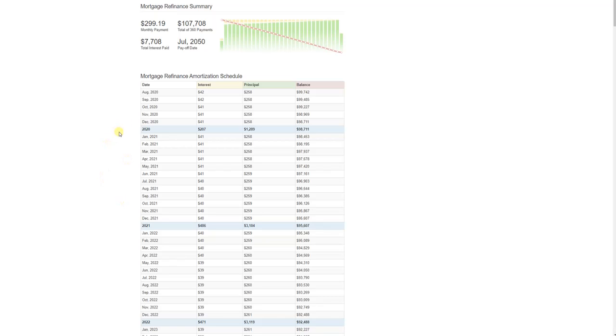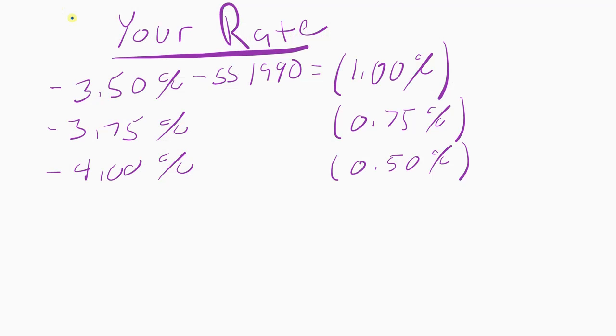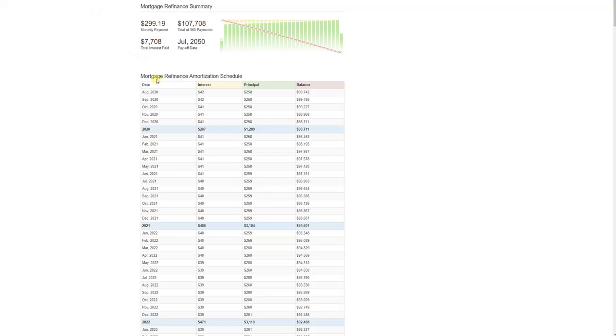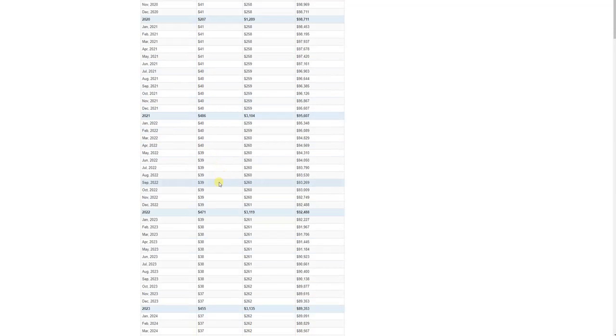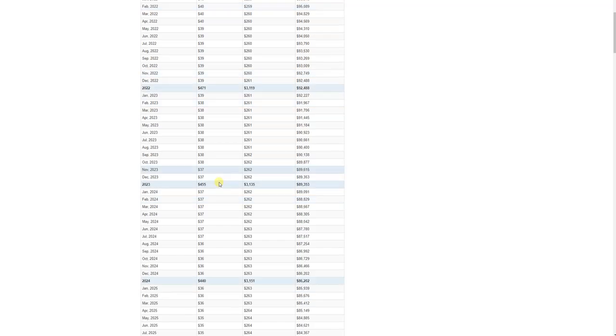We're not going to go all the way down there, but, okay, so our interest, if we are at a negative 0.5%, so let's say our mortgage is the 4% one, worst case scenario today, then we're at a negative 0.5% interest based on that principal balance. They're paying us $42 per month to let us borrow money.